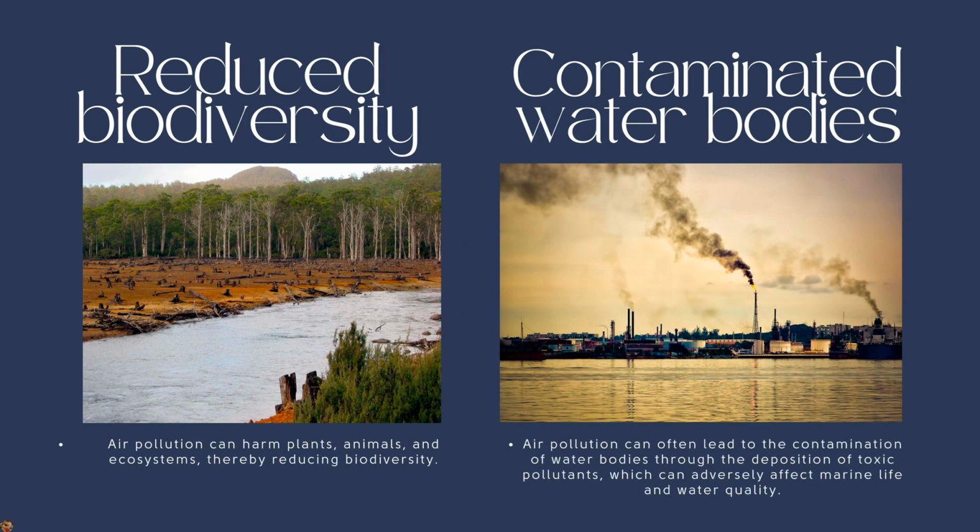The third is reduced biodiversity, in which air pollution can harm plant, animal, and ecosystem, thereby reducing its biodiversity. For example, some air pollutants such as nitrogen oxide and sulfur dioxide can adversely affect plant growth and impair the ability to photosynthesize, leading to a decrease in plant productivity and diversity.